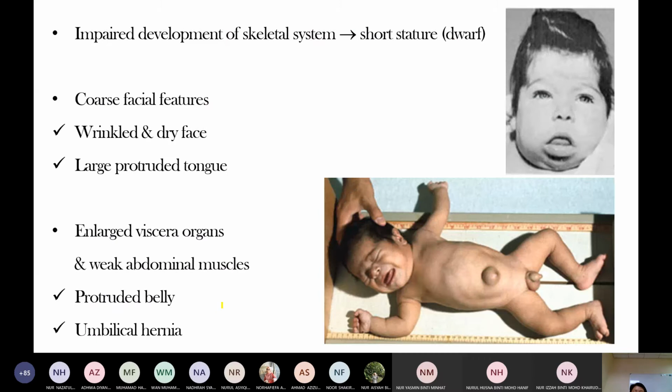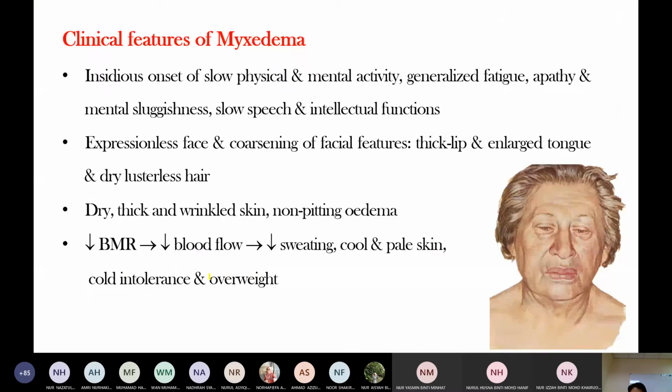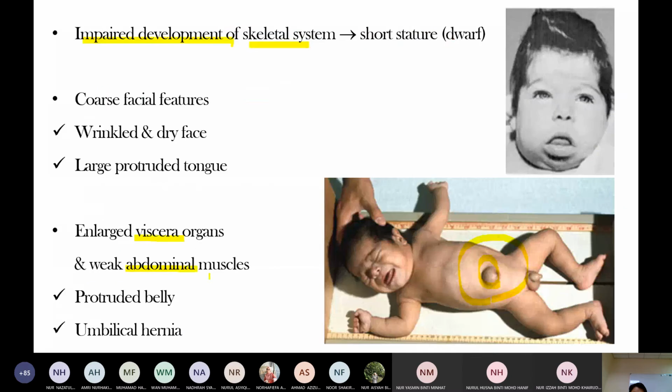So in cretinism, the main problem is thyroid hormone deficiency. It affects the brain, skeletal muscle, and bone growth. They present with short stature, coarsening of the features, wrinkling, and a very large protruded tongue, along with enlarged visceral organs and abdominal muscle, so you see a protruded belly and umbilical hernia. These are the clinical features of cretinism.